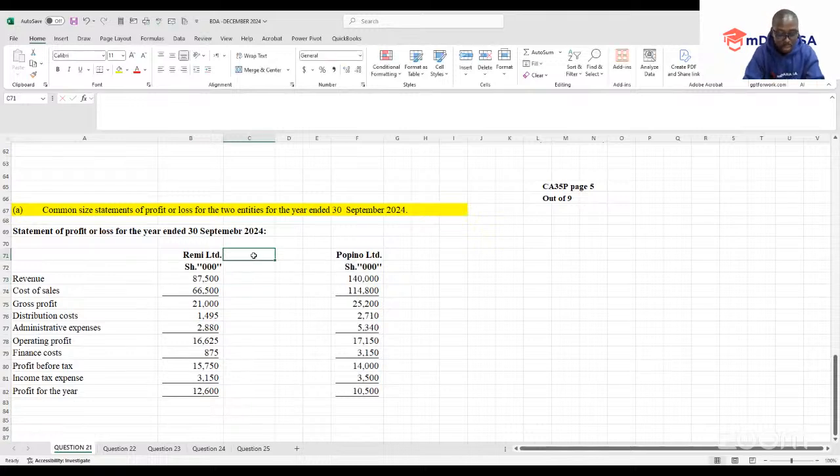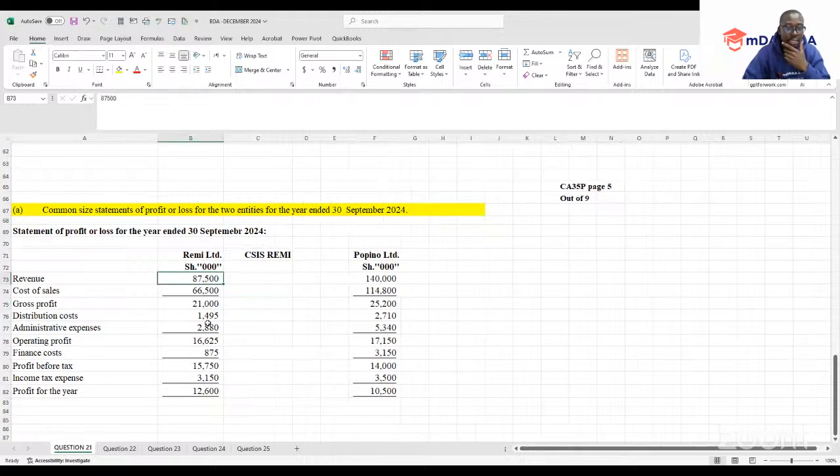This is the common size income statement for Remi. You're preparing the common size income statement for Remi. What will be required, I'll just take this data, and we say that our base will be our revenue.